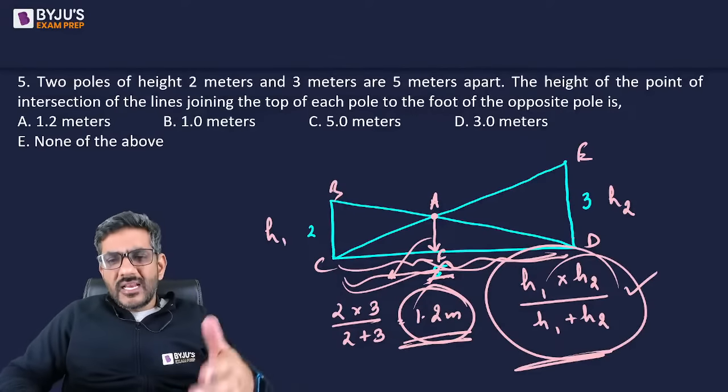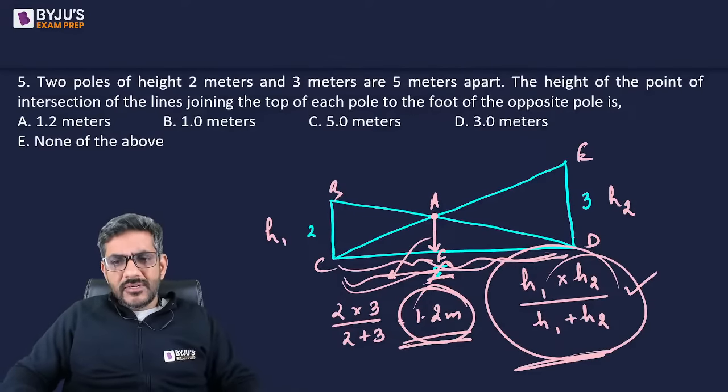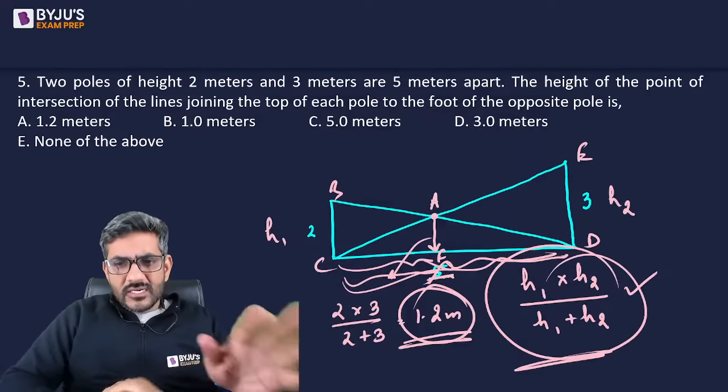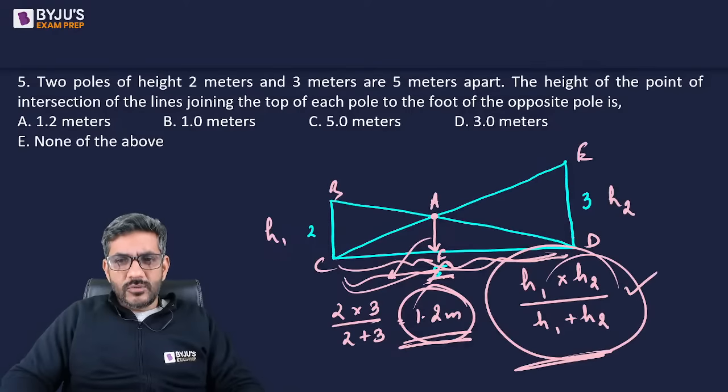So this is a classic, but we are doing shortcuts, so here we are just understanding the shortcut. Okay, straight shortcut, the answer is h1 into h2 divided by h1 plus h2. That is the answer for this question. I'll move to the next one now.